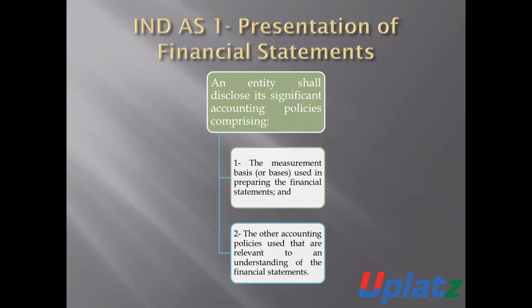That is, the entity shall disclose the measurement basis used by the organization for the preparation of financial statement, and it will also disclose other accounting policies that are used by the entity, that are relevant to understanding of the financial statement. The entity will disclose all the accounting policies which are relevant to understand the financial statement of the organization.